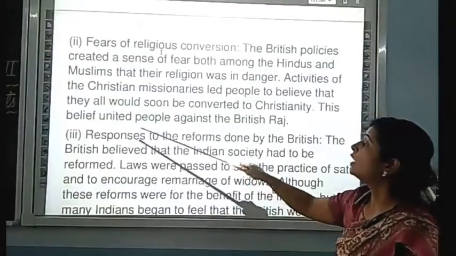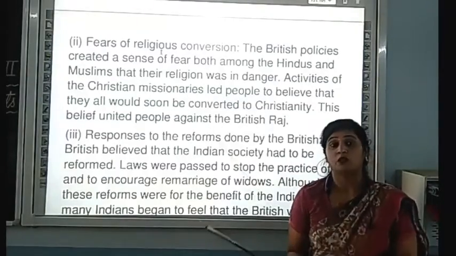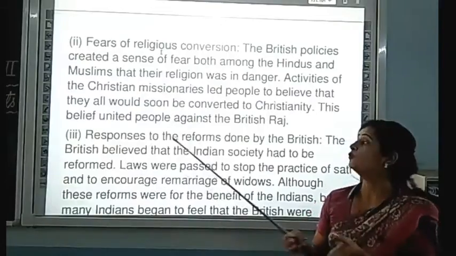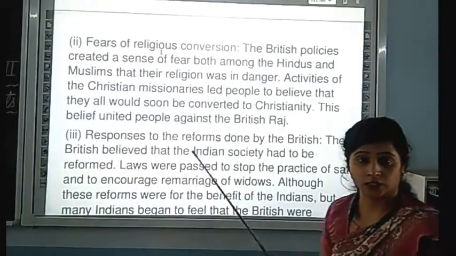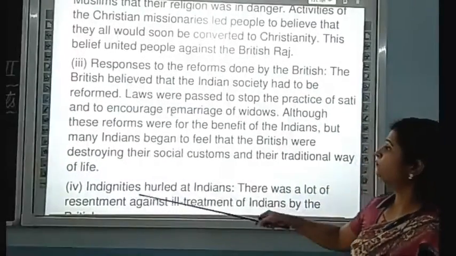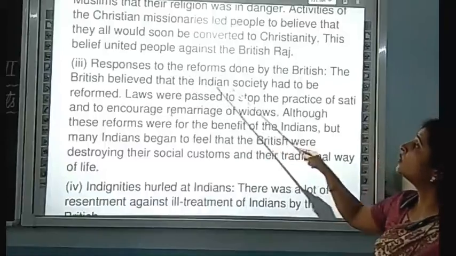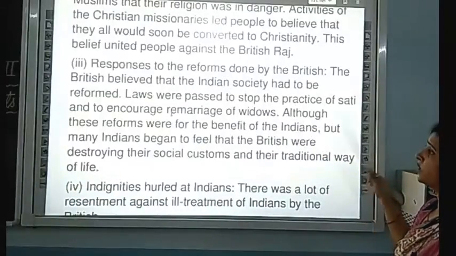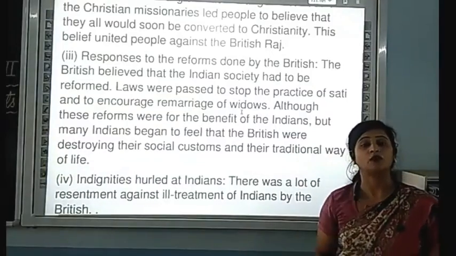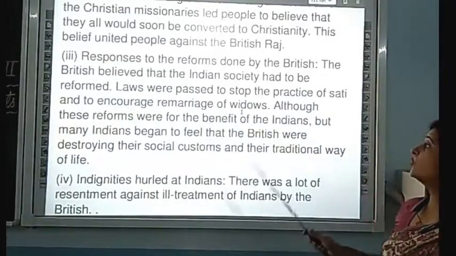This belief united people against the Britishers, and what happened by this fear? The Hindu and Muslim both were united for this revolt. They were all united and they were all against the Britishers. Now, the third reason is responses to the reforms done by the British. The Britishers reformed some customs of our society, and that is also a reason for the revolt.